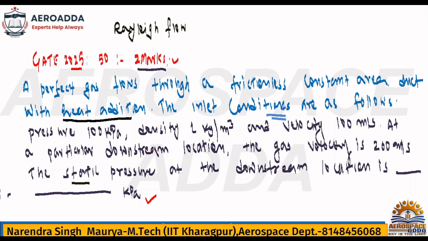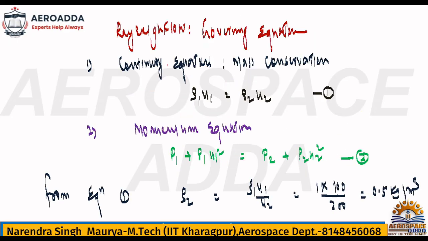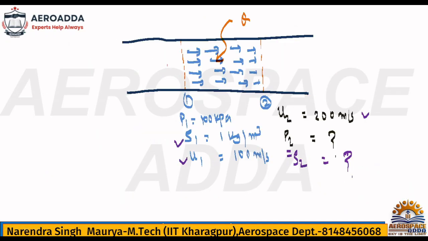Many places you have seen, while deriving the equation, I had written the governing equation. That's the reason I am deriving the expression also. So there I had nicely given the governing equation, and while seeing the data, immediately you can think, okay, with the help of only the governing equation we can solve this problem. Because the P2 by P1 relation you cannot apply here, because you need M1 and M2, and if you see the data, they have not given the Mach number. Even though at inlet they have not given temperature, you can calculate it by using the P is equal to rho RT1 formula.